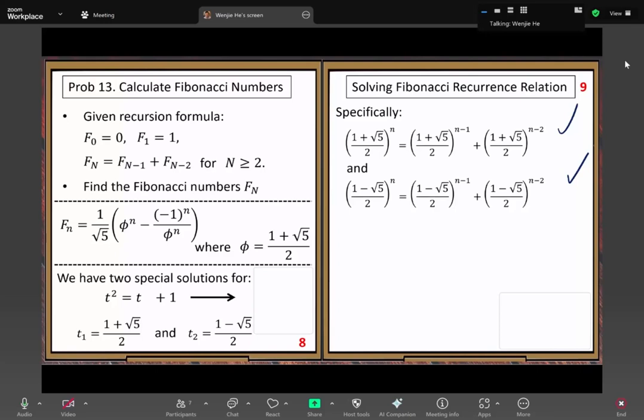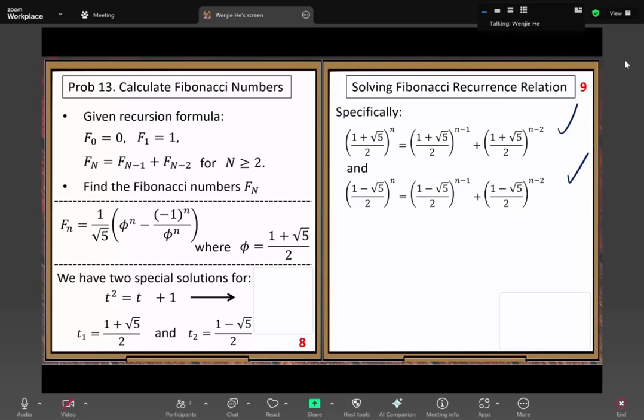You have millions of different ways to combine two mathematical objects. But here, you want to choose a reasonable way to combine two solutions.